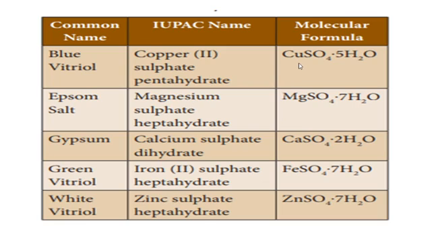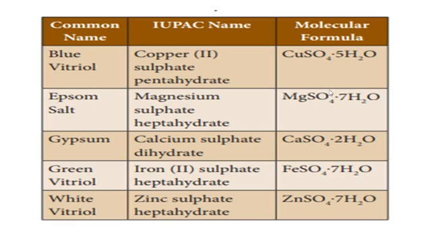Molecular formula: copper sulfate pentahydrate, CuSO4 dot 5H2O. The water of crystallization is not a standard value, so it is written after the dot, between copper sulfate and the water molecules. Magnesium sulfate heptahydrate, MgSO4 dot 7H2O.